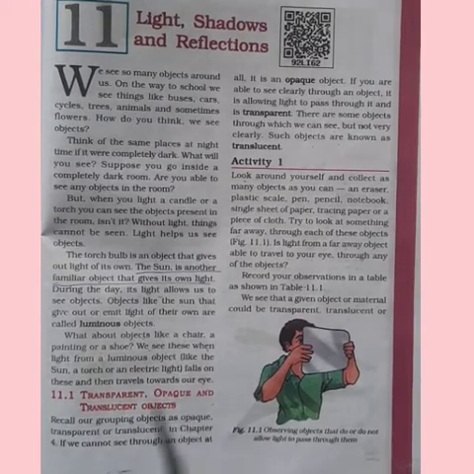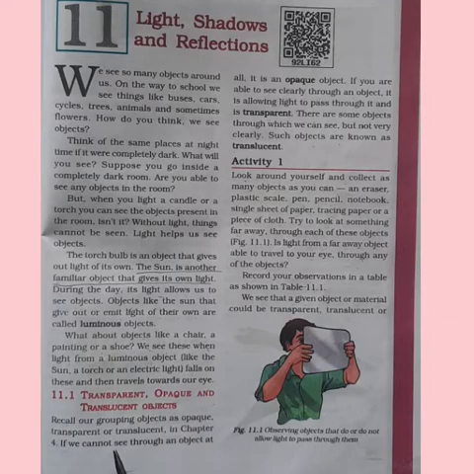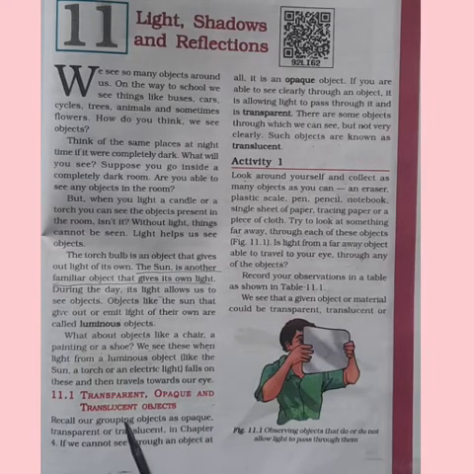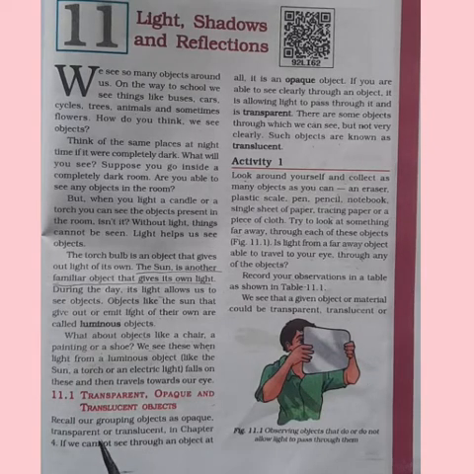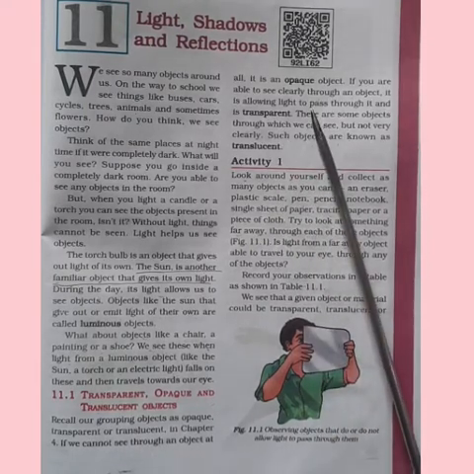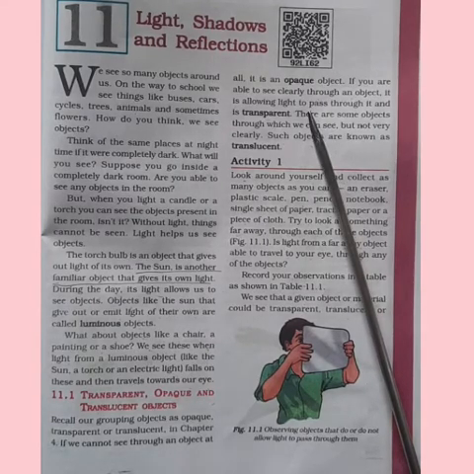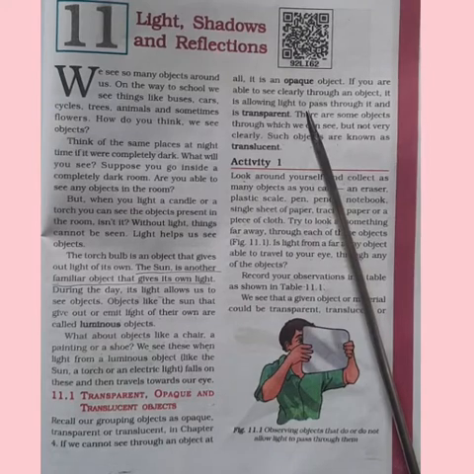Transparent, opaque and translucent objects. In the previous lessons we have already studied about these terms. Let us recall once again about the objects which are transparent, translucent and opaque. What are opaque objects? If we cannot see anything through an object, it is said to be an opaque object.